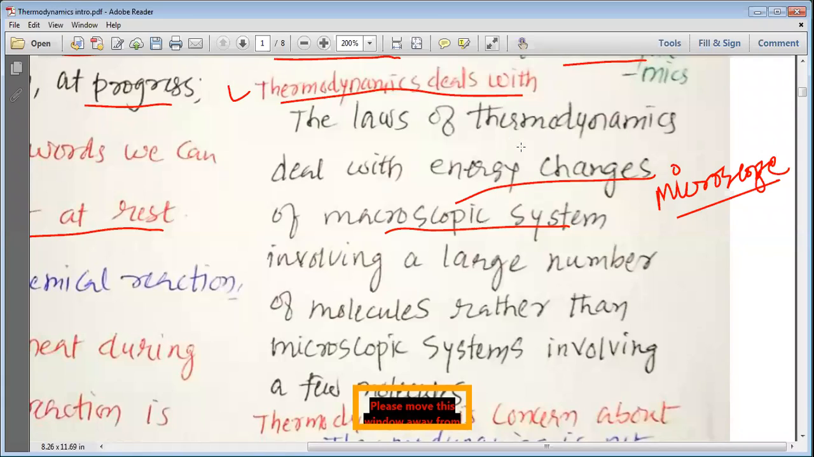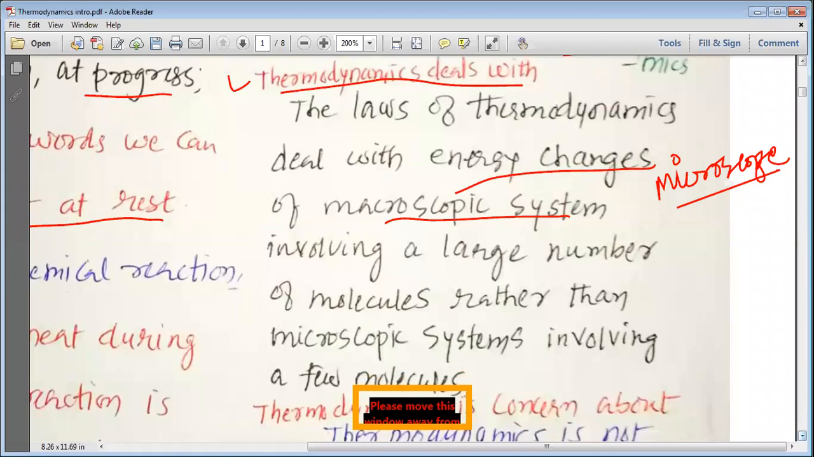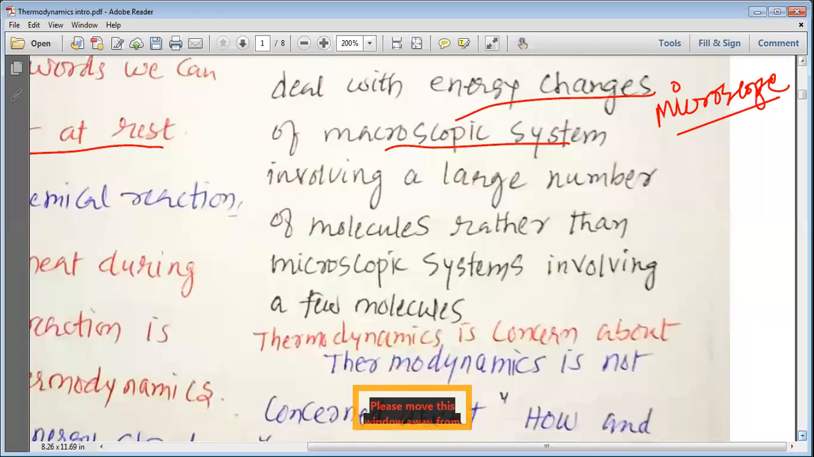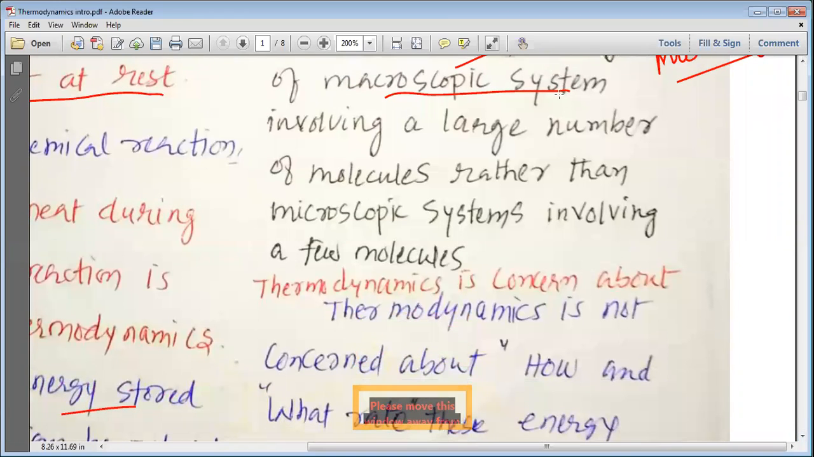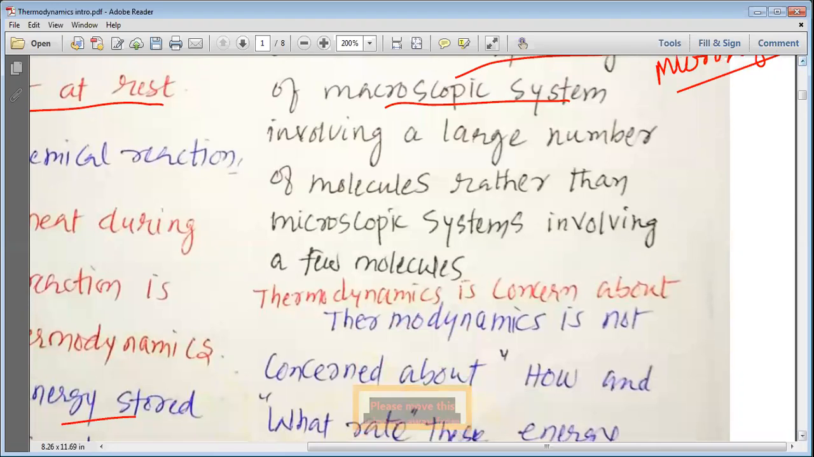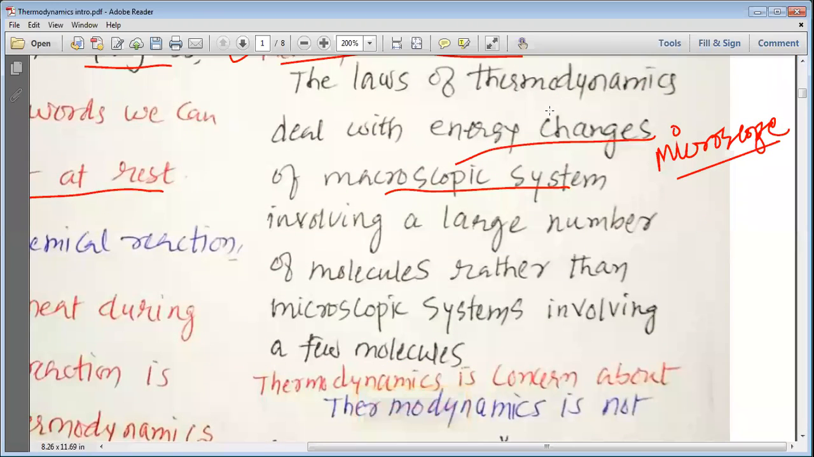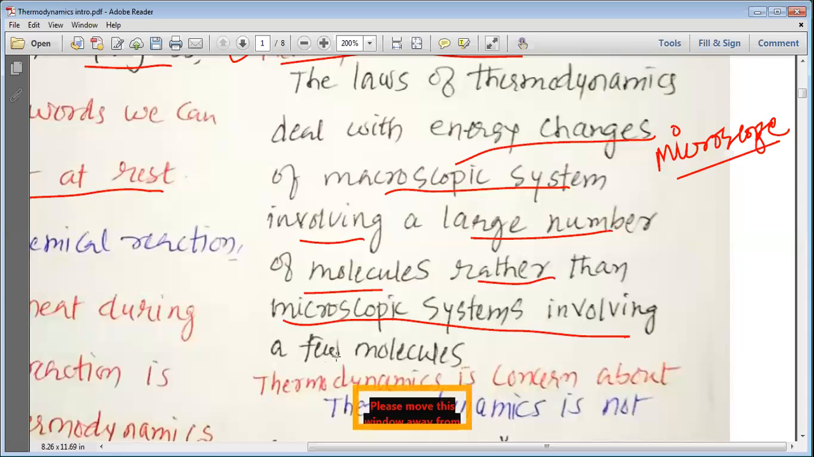So here thermodynamics deals with the energy changes of the macroscopic system that you can see with the naked eye. Thermodynamics deals with such systems. These systems involve a large number of molecules, rather than a microscopic system involving a few molecules. So here we will study the systems which have a large number of molecules in them.